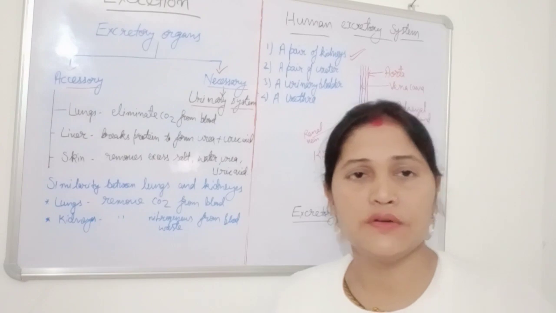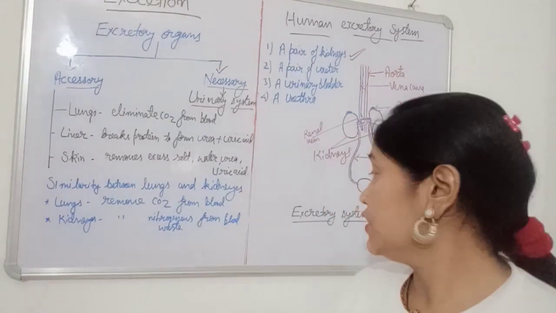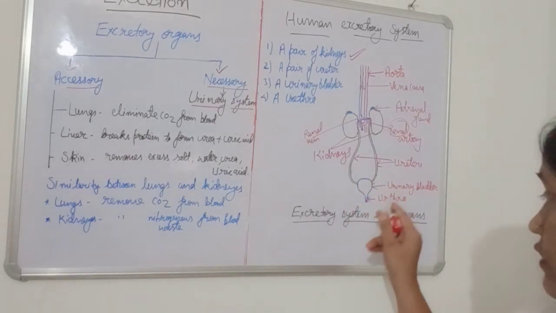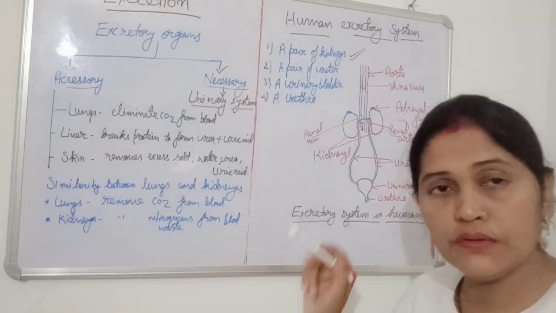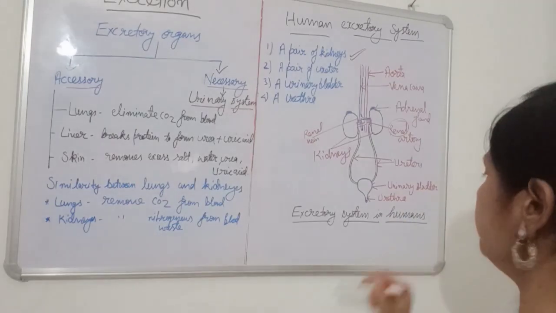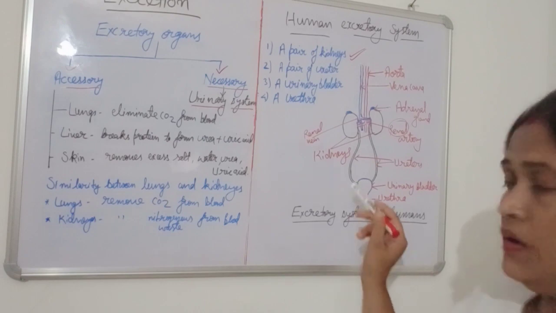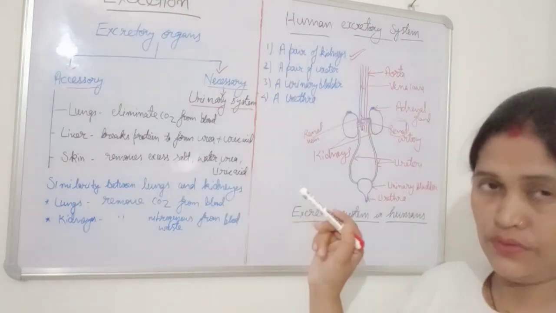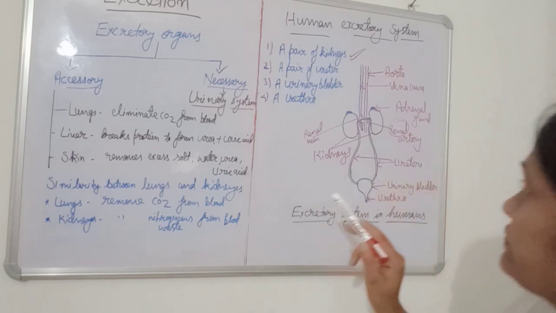We can't control it, and at that time urination occurs. Through the urethra the urine is removed out. So this is the whole excretory system in human. I hope all of you can understand. This is a very simple diagram.